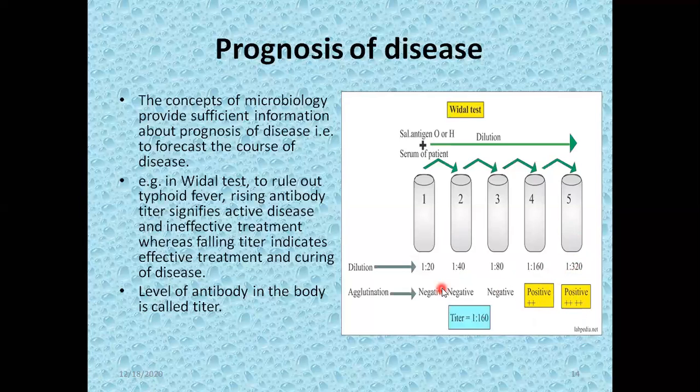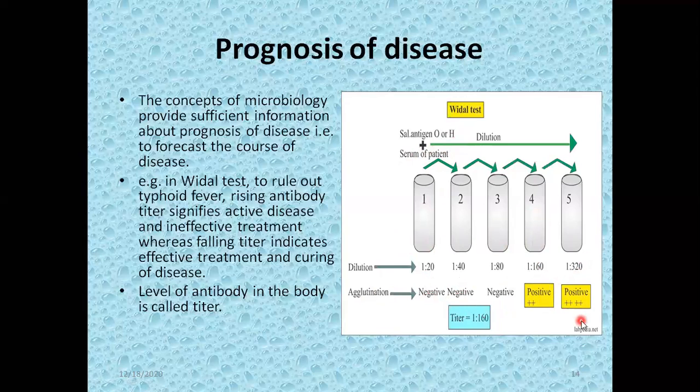Now, agglutination is noted in these dilutions by mixing antigen with the serum, because antigen and antibody react with each other, and this reaction is called an agglutination reaction. Because here blood is used, it is called hemagglutination. So if agglutination occurs here, it is negative. If here, negative. If here, negative. But if agglutination occurs here, since a 4-fold dilution is mandatory, it is positive.